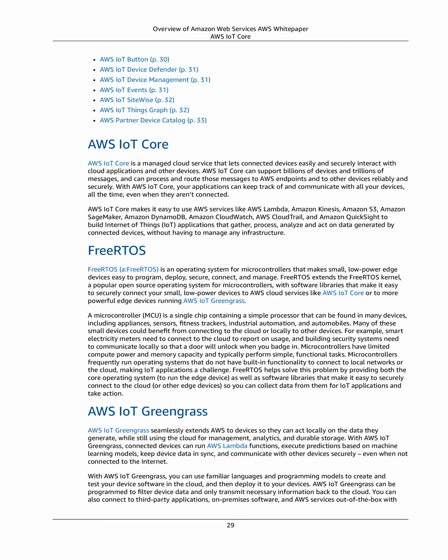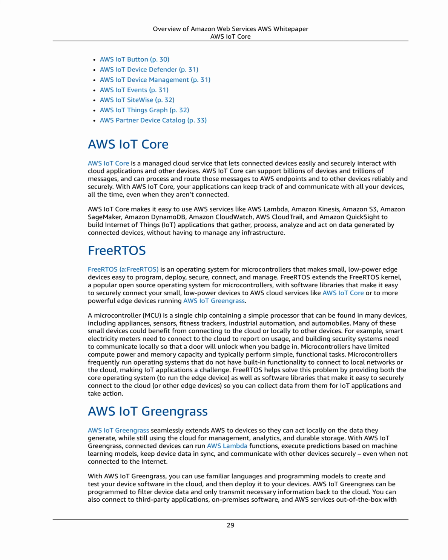AWS IoT Greengrass. AWS IoT Greengrass seamlessly extends AWS to devices so they can act locally on the data they generate, while still using the cloud for management, analytics, and durable storage. With AWS IoT Greengrass, connected devices can run AWS Lambda functions, execute predictions based on machine learning models, keep device data in sync, and communicate with other devices securely, even when not connected to the internet.